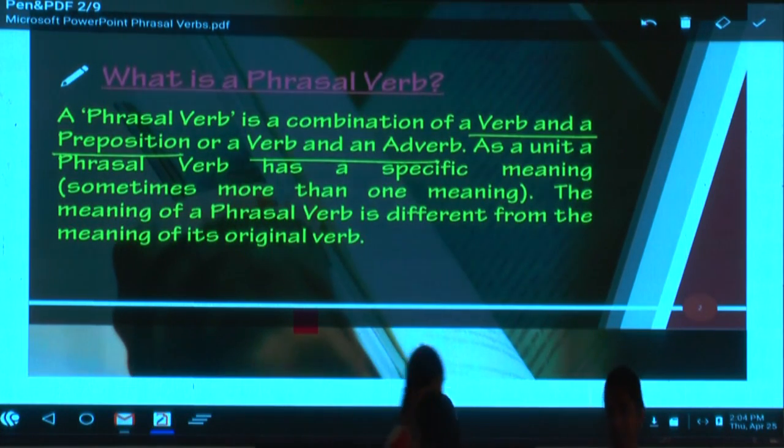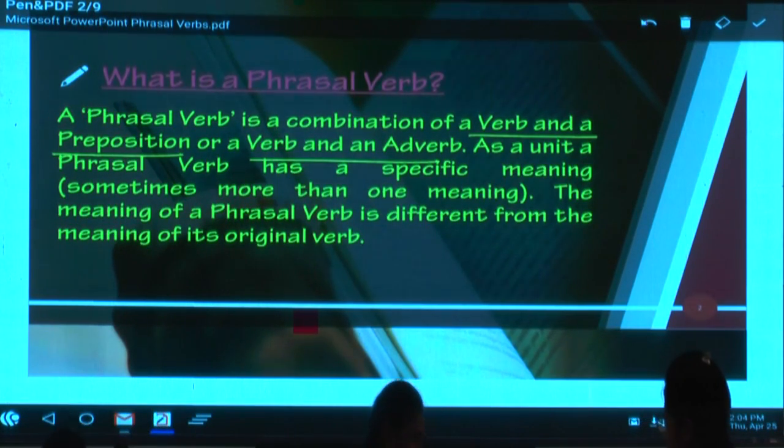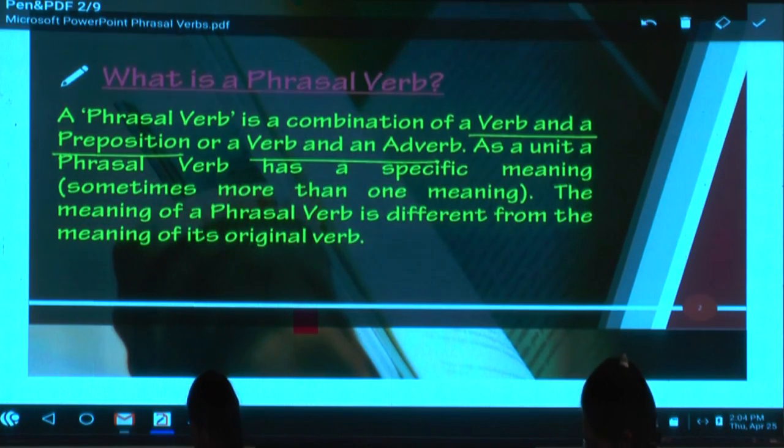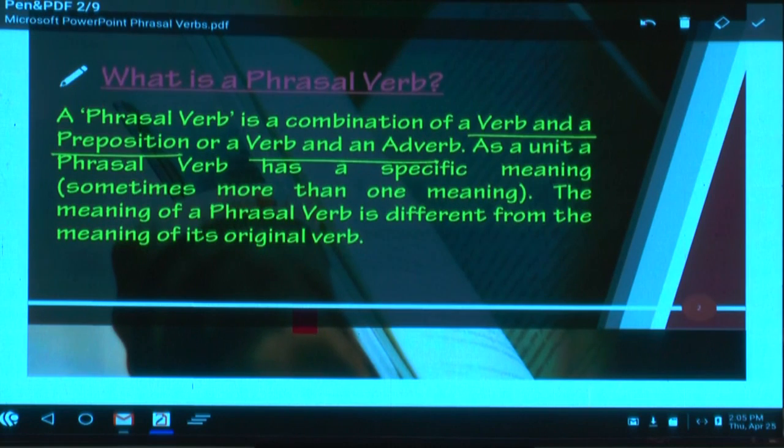What I expect from you is that when I say something, you listen and write. That will be the ideal situation. I said it twice. What is a phrasal verb? It's a combination of a verb and a preposition, or a verb and an adverb. As a unit, it has a specific meaning, but sometimes more than one meaning. And usually the meaning of the verb and the meaning of the phrasal verb don't tally. The original meaning of the verb in a phrasal verb is different from the meaning of the phrasal verb. So listen and write. You don't have to wait for the slide. Now please excuse me, I'm going to change the slide. Shall I? Thank you.